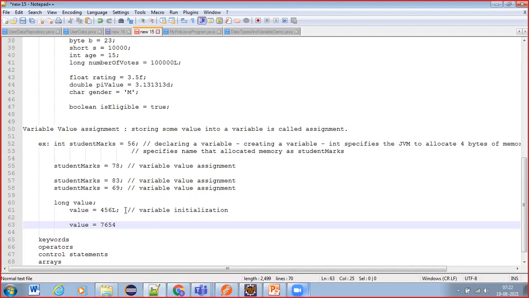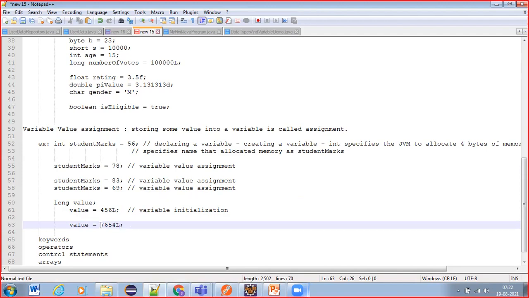That's why the recommendation is uppercase L. The Java JVM can understand whether you write a small l or capital L. Both the JVM can understand, there won't be a problem. But when we are looking at the code, we might read it as 76,541. What is it exactly, 76,541 or 7,654? It is confusing, right? So to improve the readability of your code, make use of uppercase L for long literals.